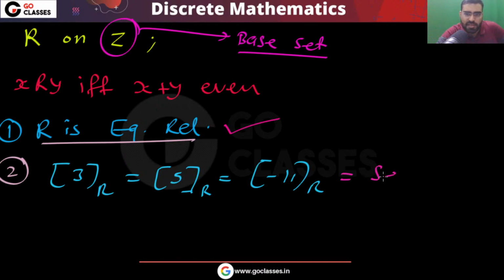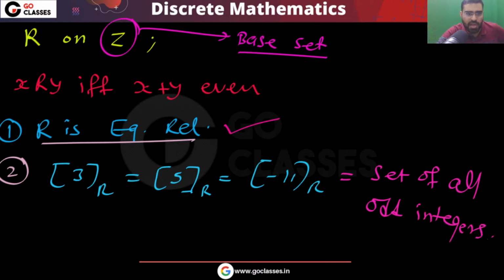And what will that be? That will be the set of all odd integers. So every odd number will have the same equivalence class.